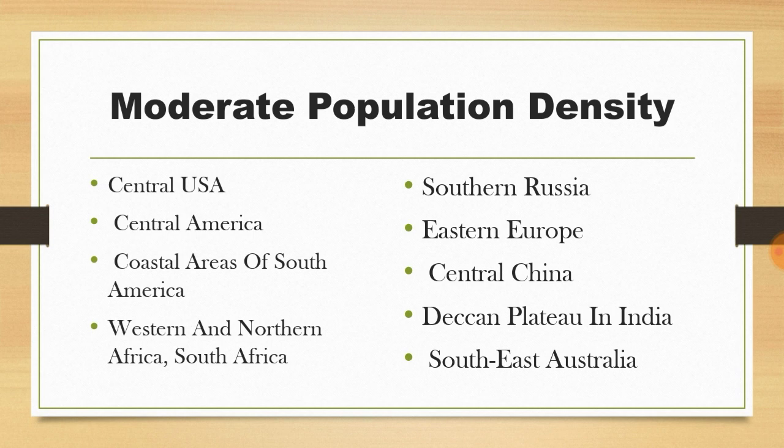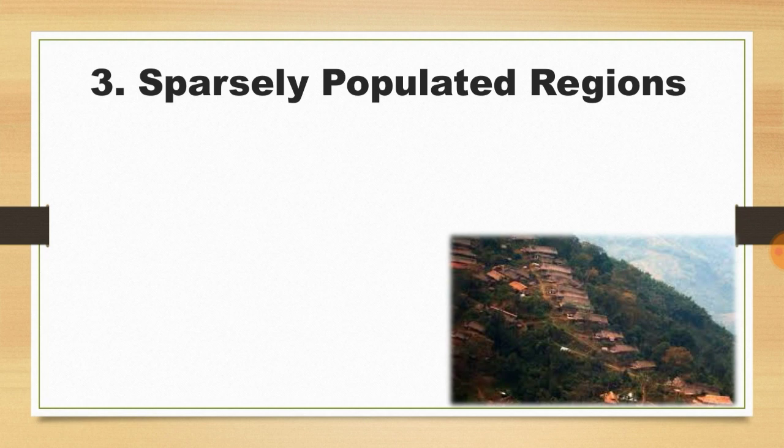So these regions are moderately populated regions in the world. I hope this idea is clear. Now let's move on to the sparsely populated regions and the reasons.